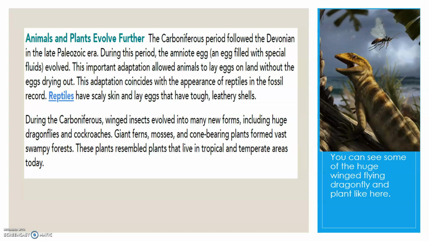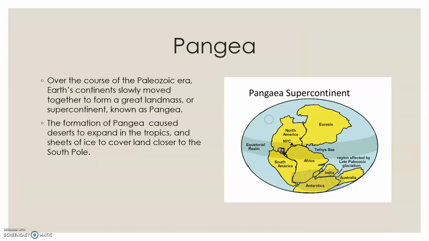And these plants resembled plants that lived in tropical and temperate areas today. You can see some of the huge winged flying dragonflies and plants here, and this was probably one of the first reptiles that lived on land. But again, use his head as a reference for how big those flying bugs really were.